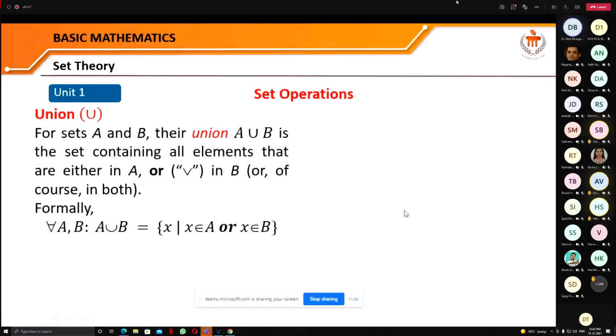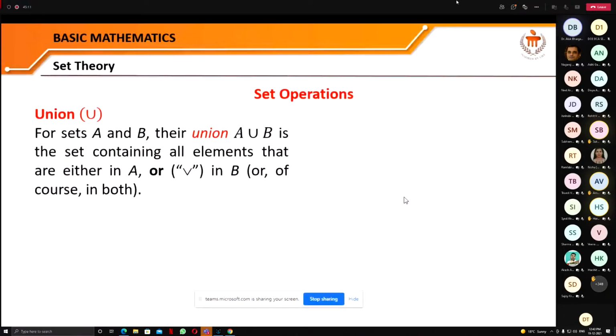Okay, now let us see a very interesting thing related to the sets and their operations. There are basically two operations that are very basic. Like in arithmetic, there are two operations, addition and multiplication.